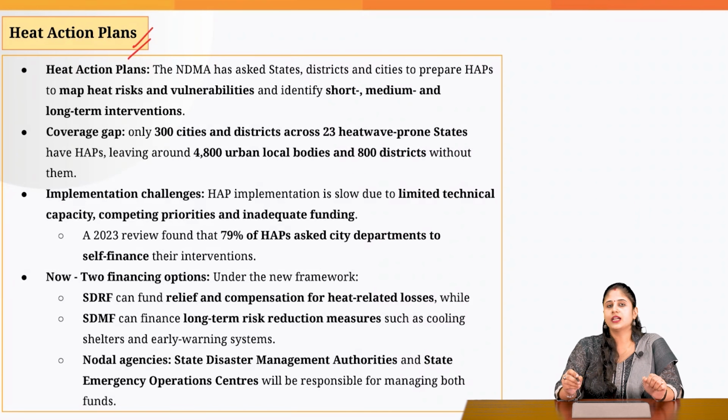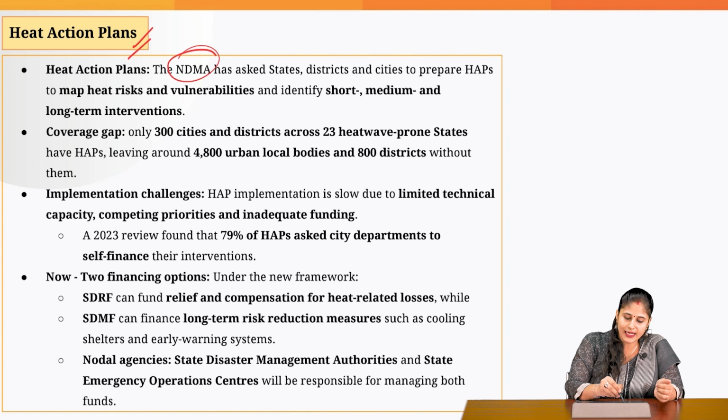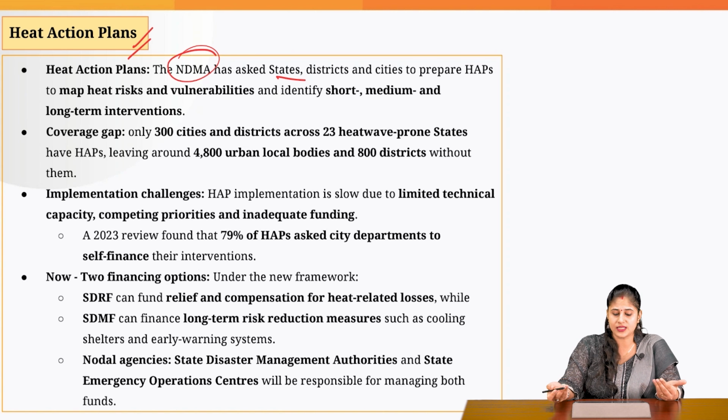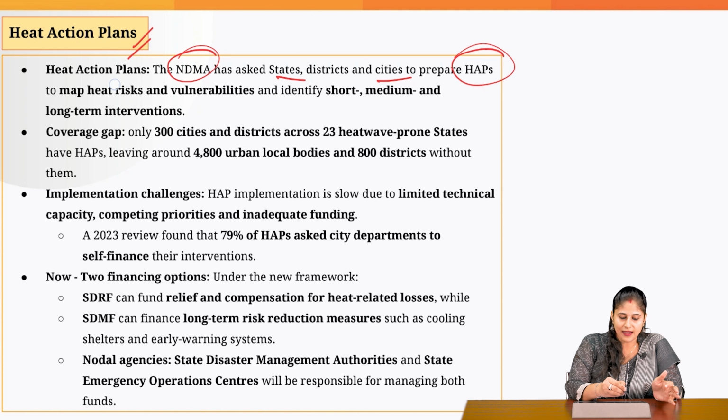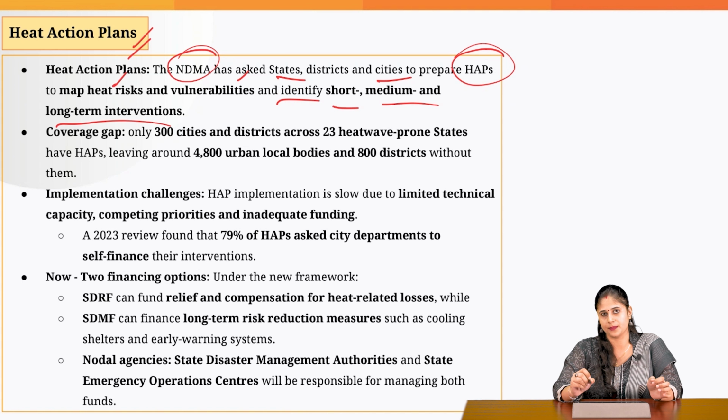Now, the article also mentioned the heat action plan. That means how to mitigate the impacts of heat wave. So in this respect, NDMA has asked the states as well as districts as well as cities to come up with a heat action plan. That means they have to map the heat risk, the communities which are vulnerable to heat waves, and identify the short-term, medium-term and long-term interventions in this respect.